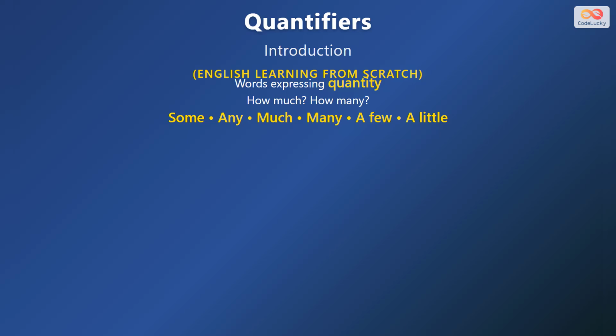Quantifiers are special words that express quantity. They answer questions like how much or how many. The main quantifiers are some, any, much, many, a few, and a little. These words help us talk about amounts clearly and correctly.